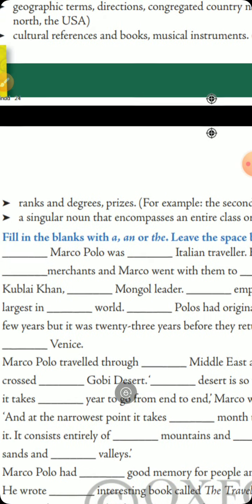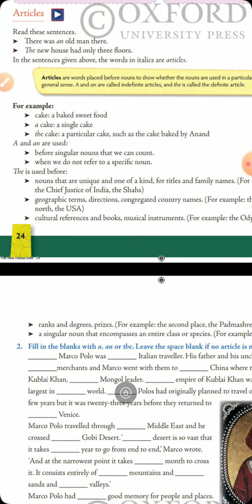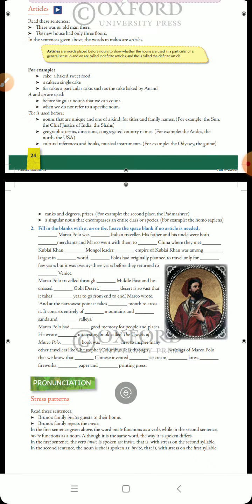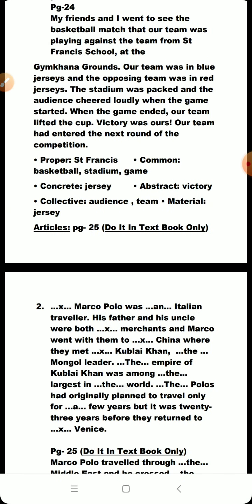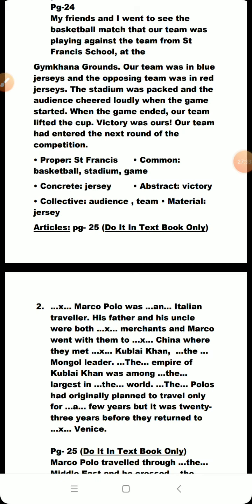You have to focus on this exercise. I'll be showing you the same exercise and answers also. And we have to fill in the blanks with a, an or the, and leave the space blank if no article is needed. I have put a cross where articles are not needed. So go through my answers and you will be able to understand properly. Got it? So I have these answers.